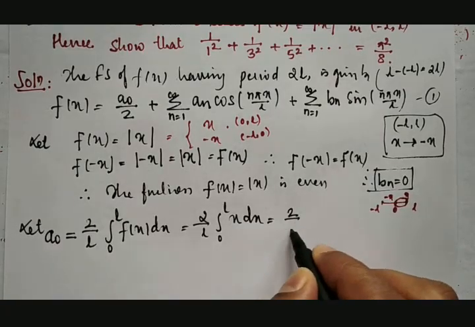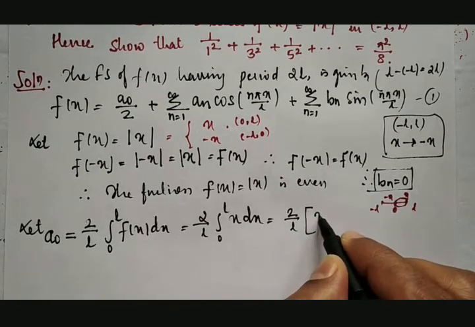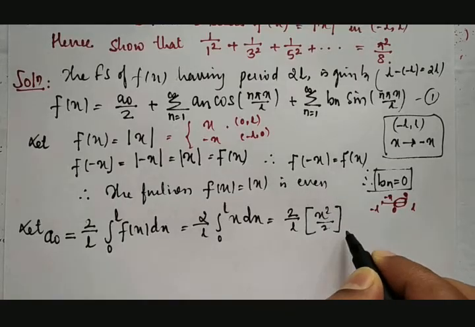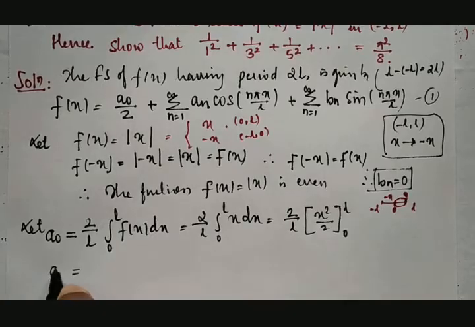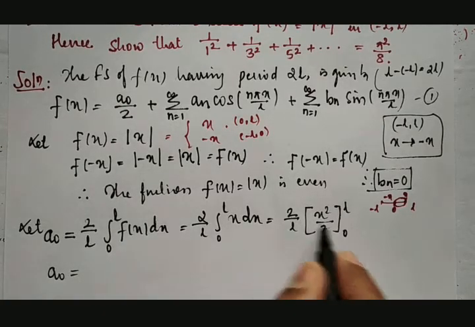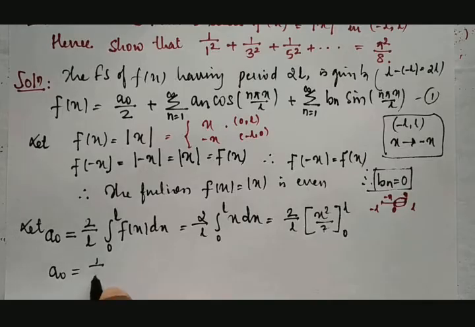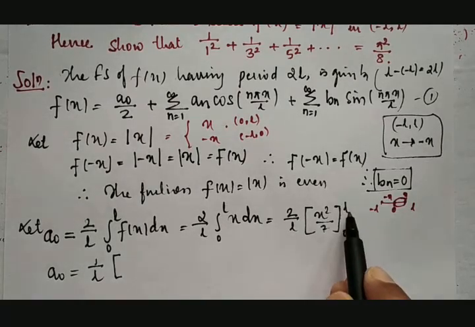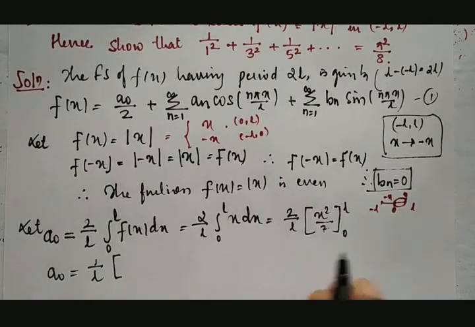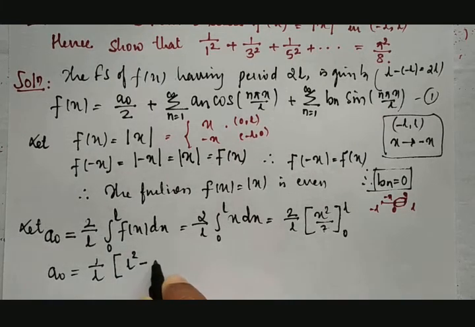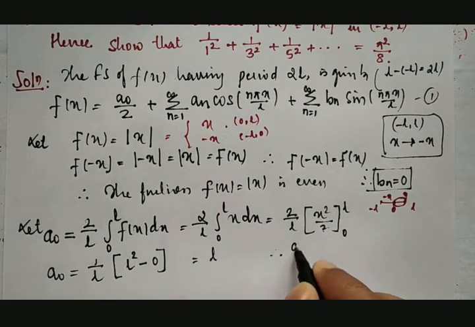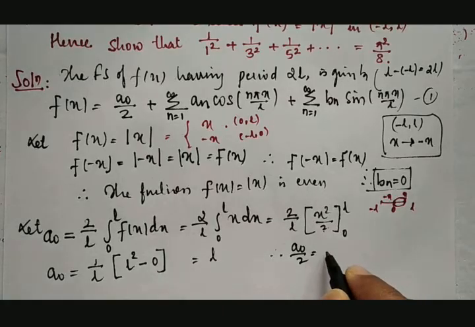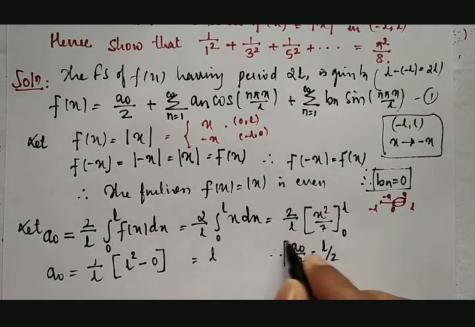Therefore 2 divided by L, integration of x will be x square by 2 between the range 0 to L. Therefore a0 is equal to, 2 gets cancelled, so it is 1 divided by L into, substituting the upper limit L in place of x, L square minus the lower limit 0. Again one L also gets cancelled, so this is equal to L. Therefore a0 by 2 is equal to L divided by 2.